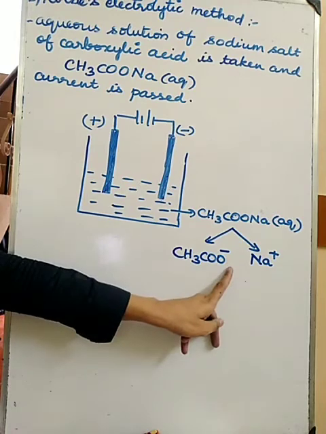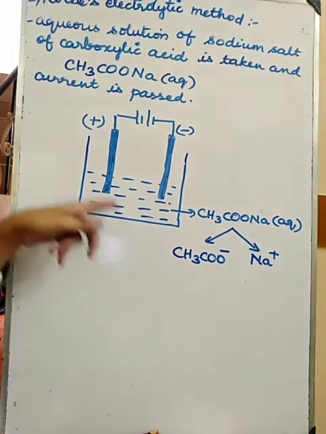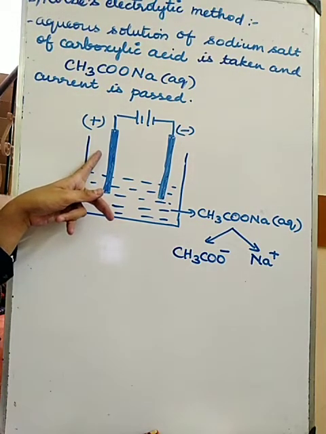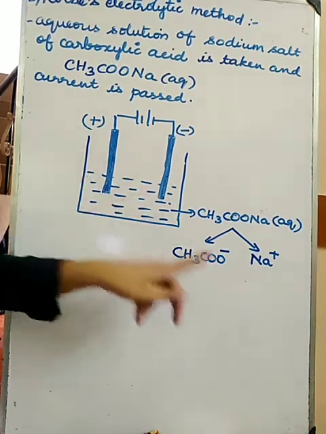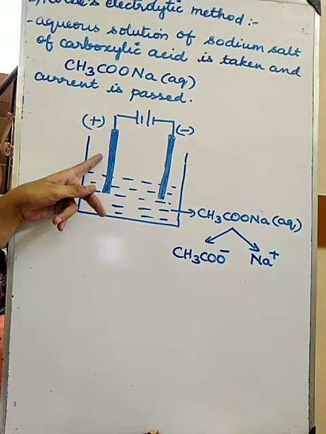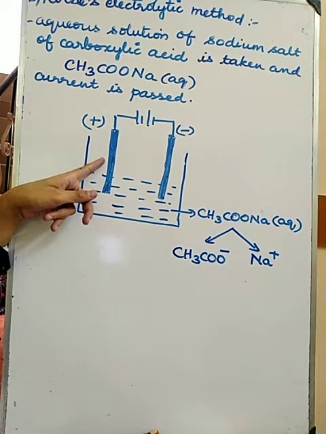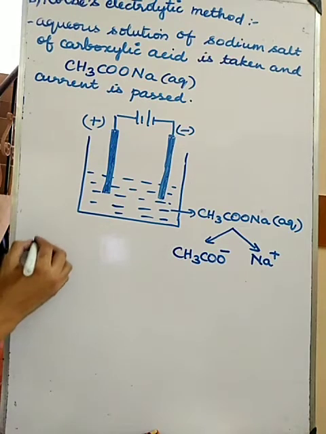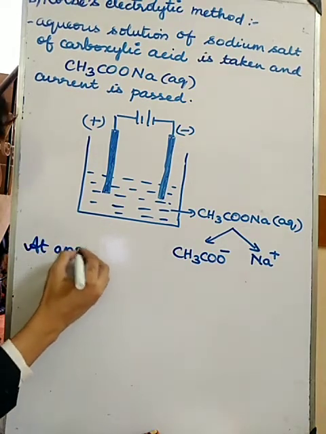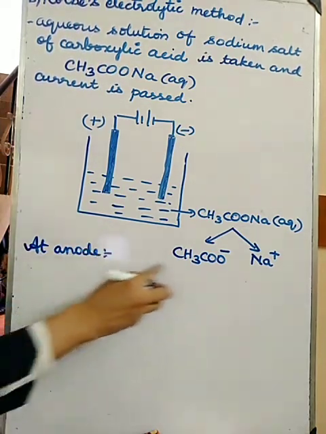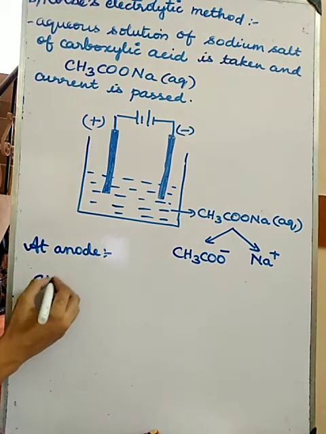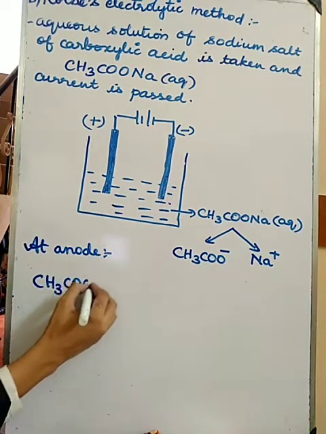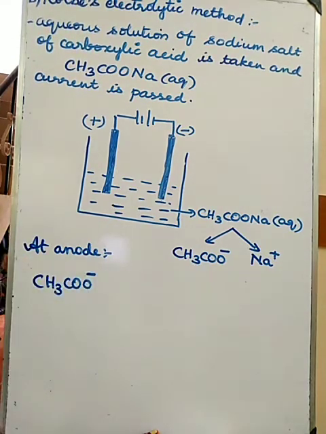So this minus ion, where will it go? It will go towards the positive electrode, yes or no? What is the positive electrode? Anode. So what will happen at the anode? The CH3COO minus ion is coming to the anode.